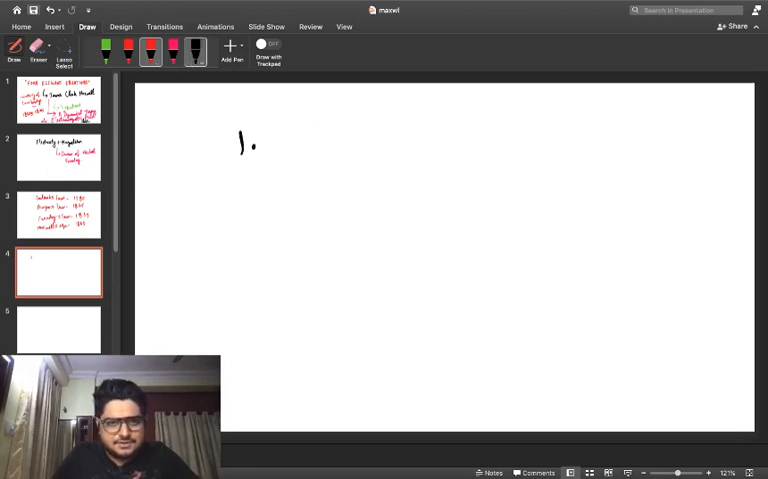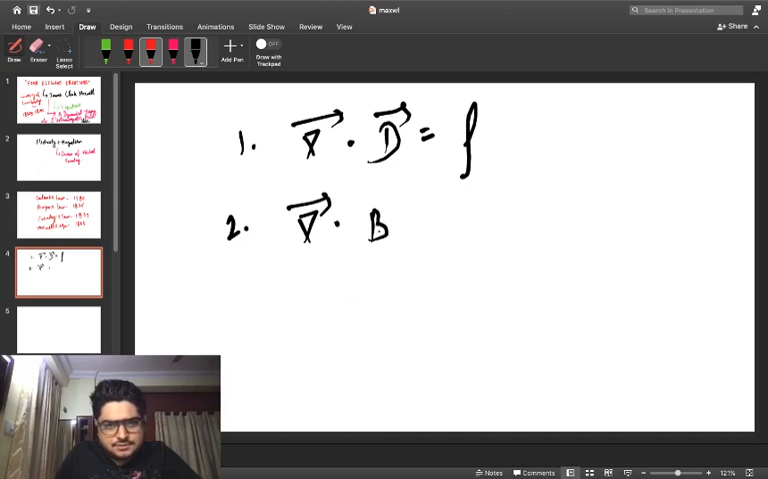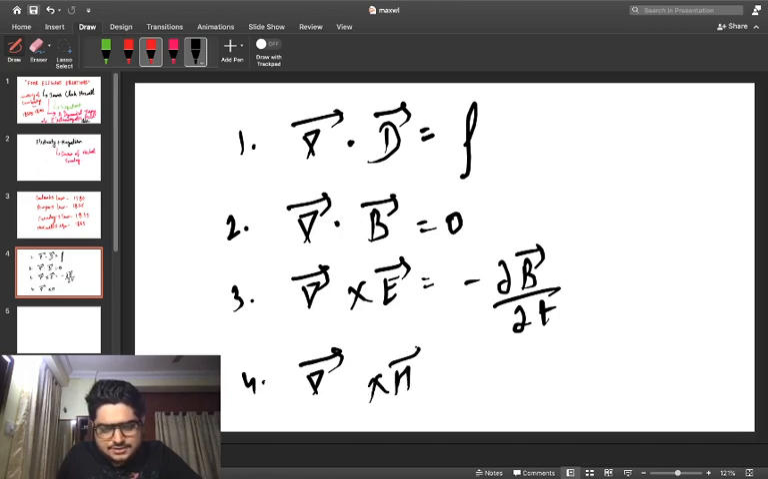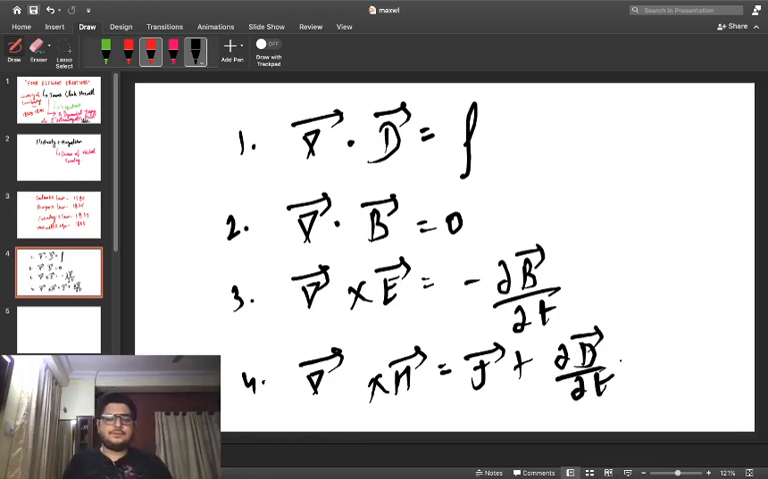Let's start with the first equation: del dot D is equal to rho. Number 2, del dot B equals 0. Number 3, del cross E is equal to minus del B by del t. And fourth, del cross H is equal to J plus del D by del t. So these are the four elegant equations.